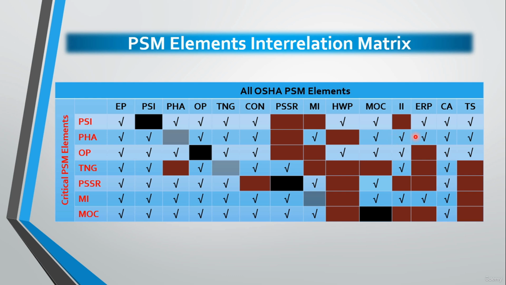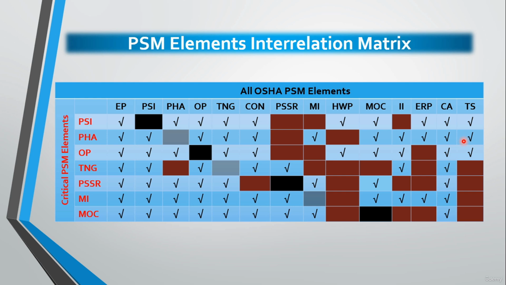Regarding the interrelation with the ERP or emergency response and planning, we will find that hazard scenarios identified in the PHA should be considered, of course, in the ERP programs. Regarding the interrelation with compliance audits, of course, the PHA information and documentation should be assessed during the auditing phase. And at last, regarding the trade secrets, we will see that any related information should be available to those involved in the development of PHA if necessary.